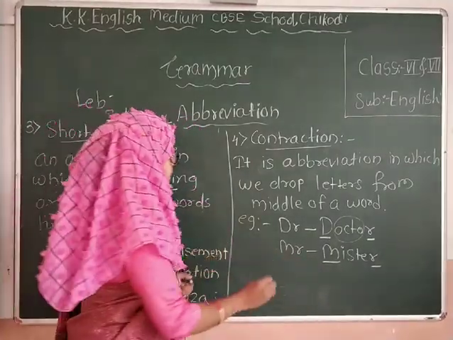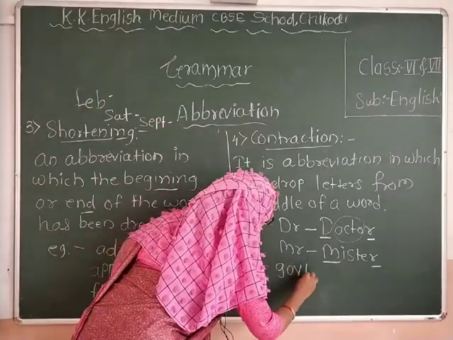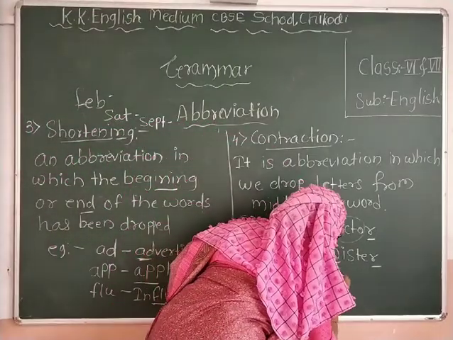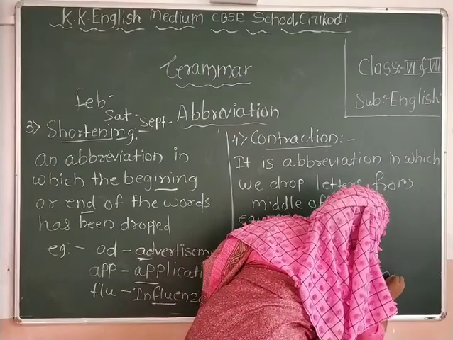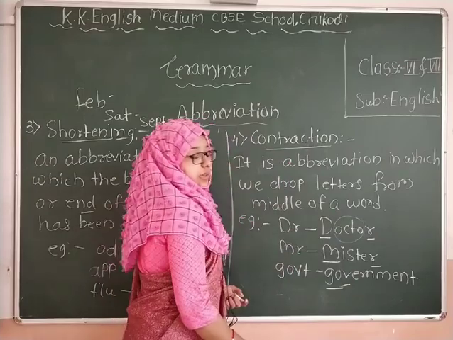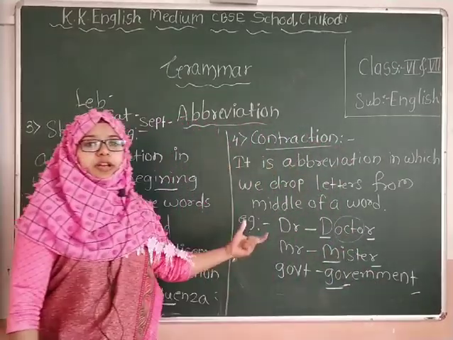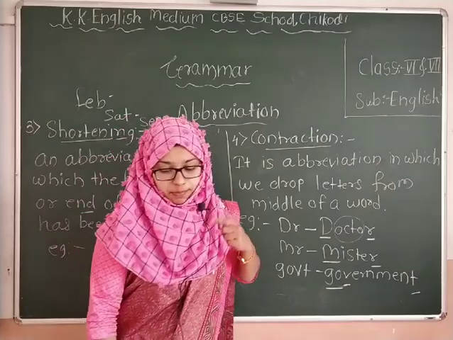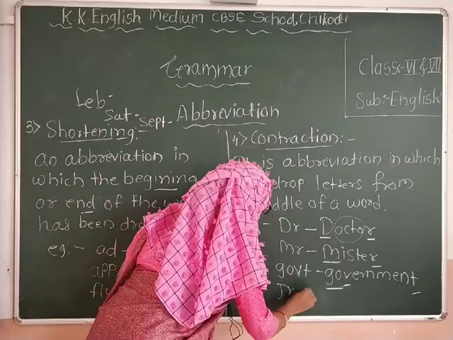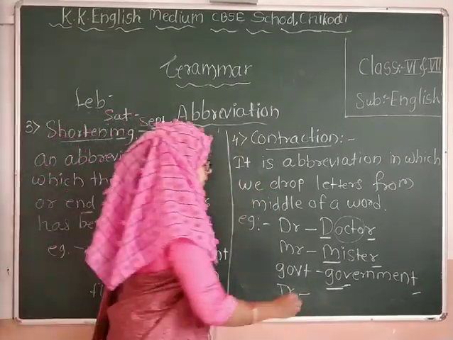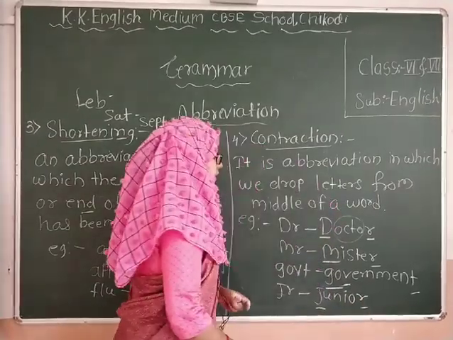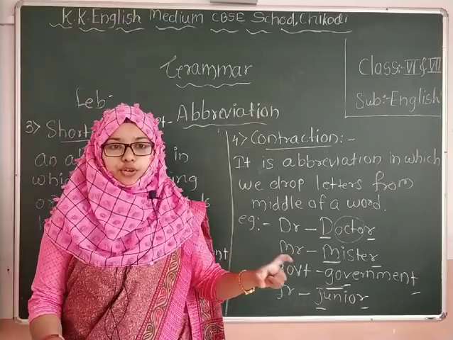One more example: GOVT. What is the full form of GOVT? Government. See here, these three letters and the last letter are considered, and the middle letters dropped. One more example: JR, for Junior. Here also the first and last letters are considered and the middle letters dropped.